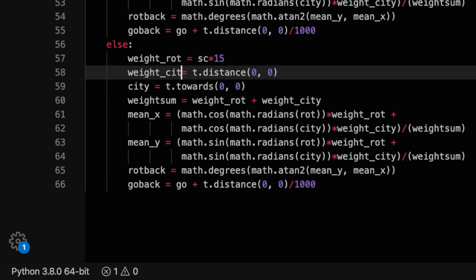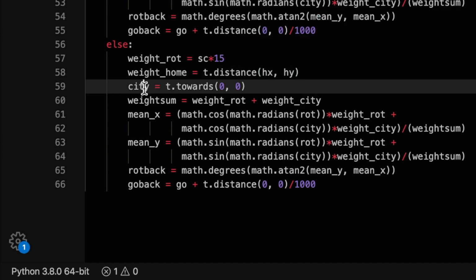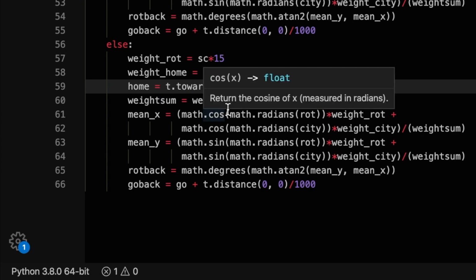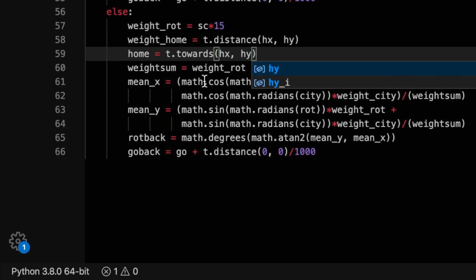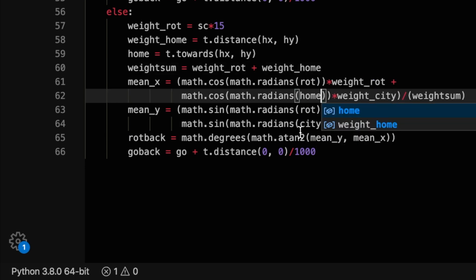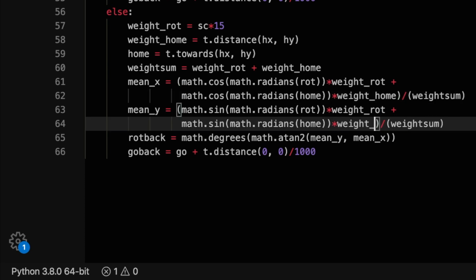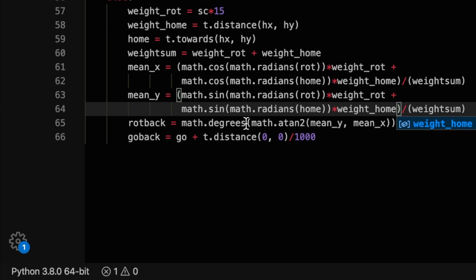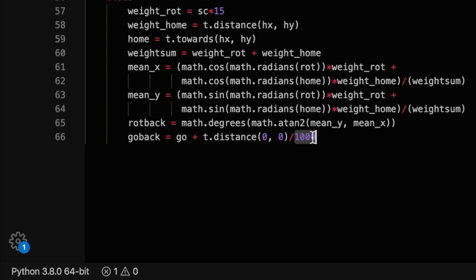I use this procedure so that the turtles will not just randomly go away from the city, as there would be boundaries in a realistic scenario. For the same reason, we may want to contribute to our randomly generated distance so that the turtles will come back quicker the further away they are from the city. And by our randomly generated distance, I mean the go variable that we had randomly defined before. We also want the day to look bright, so we will keep the background color white with the method bgcolor on our main window object.